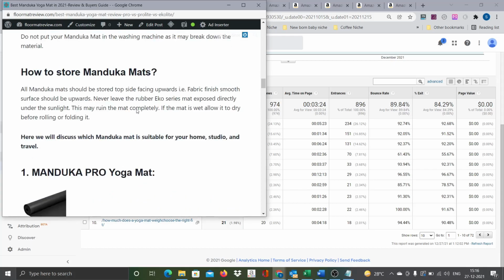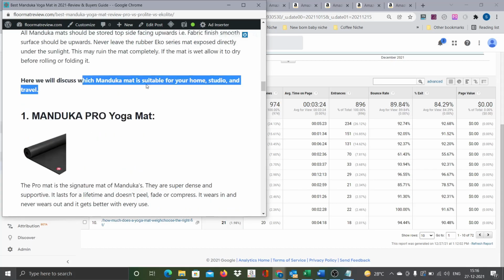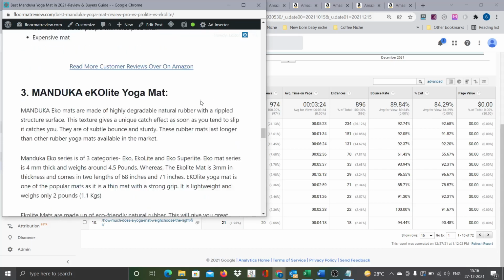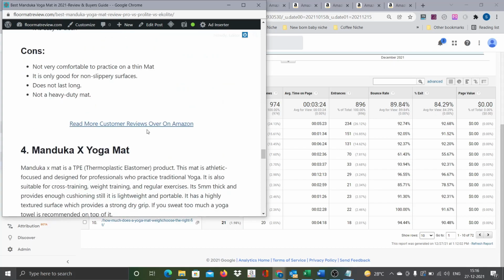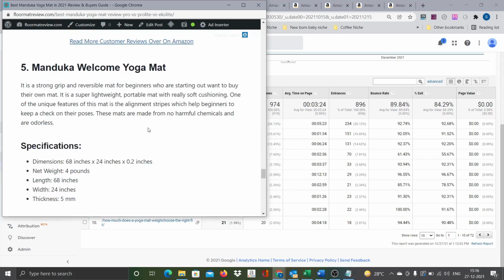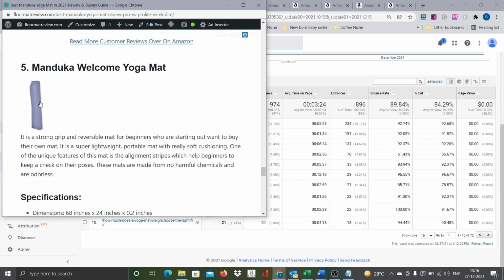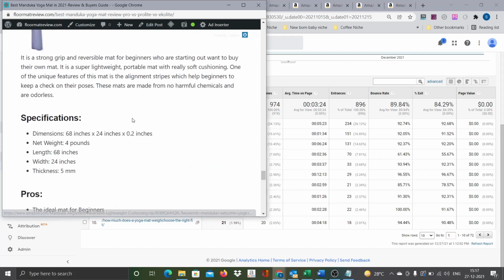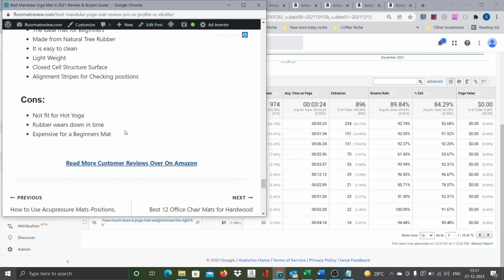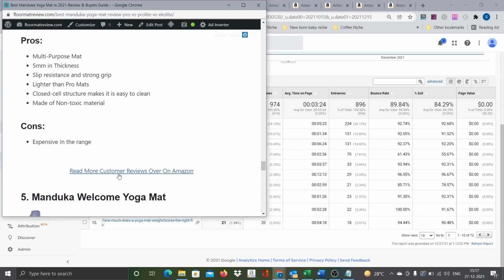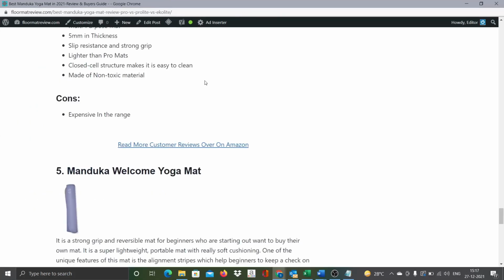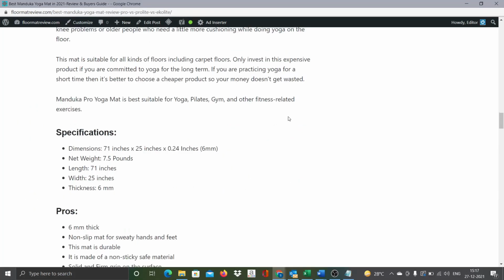how to store. Okay, fine. Here we discuss which mat is suitable for home, studio and travel. 1, 2, 3. Yeah, I will pick this particular blog, and there are 5 products, right? I will pick this blog and show you how I include the links. So at least I think there are Amazon links here. You can see there is an Amazon link here, but we do not have any buttons. Not bad, there are Amazon links.